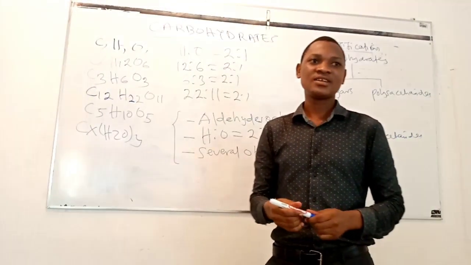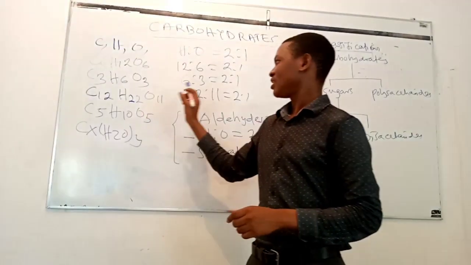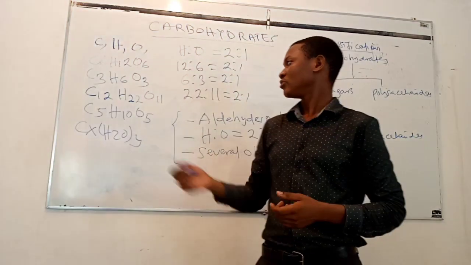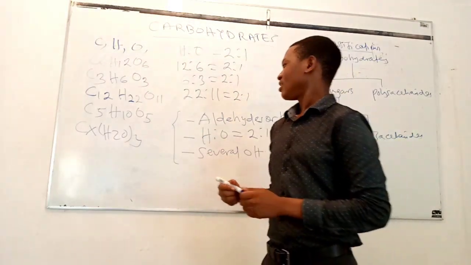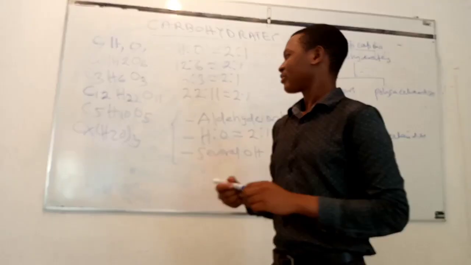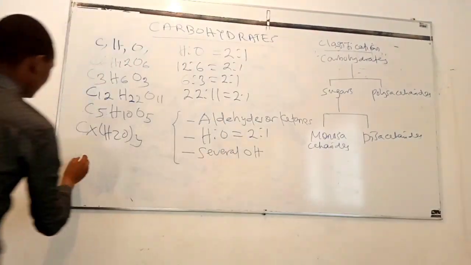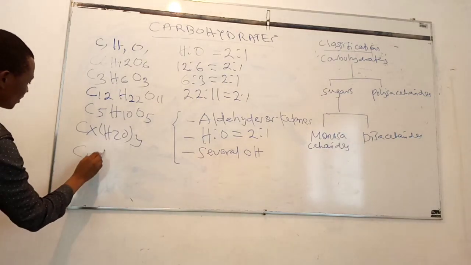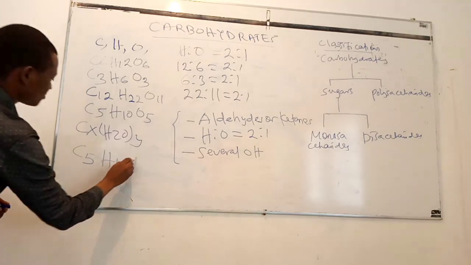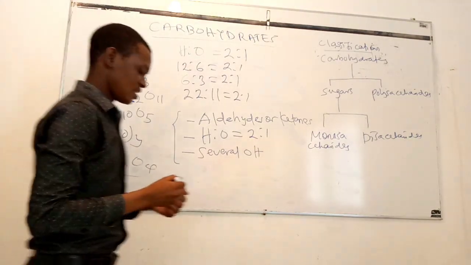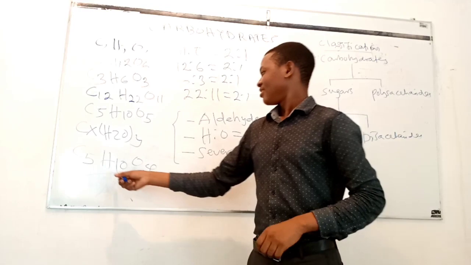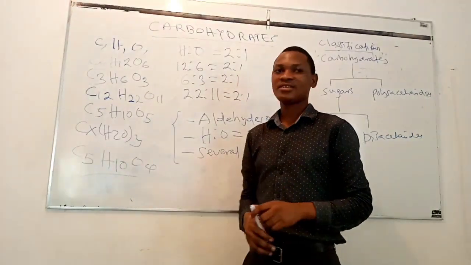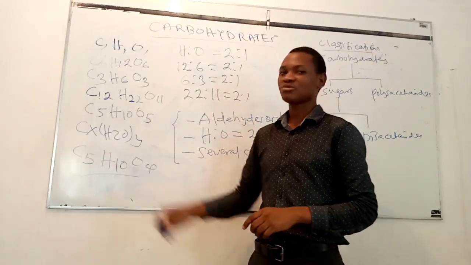However, not all carbohydrates contain hydrogen and oxygen in this ratio. There are some carbohydrates which do not have this ratio. One example of this is deoxyribose. Deoxyribose contains 5 carbon atoms, 10 hydrogen atoms, and 4 oxygen atoms. The ratio between hydrogen and oxygen in this compound is not 2:1, as you can see. 10:4 is not equal to 2:1.